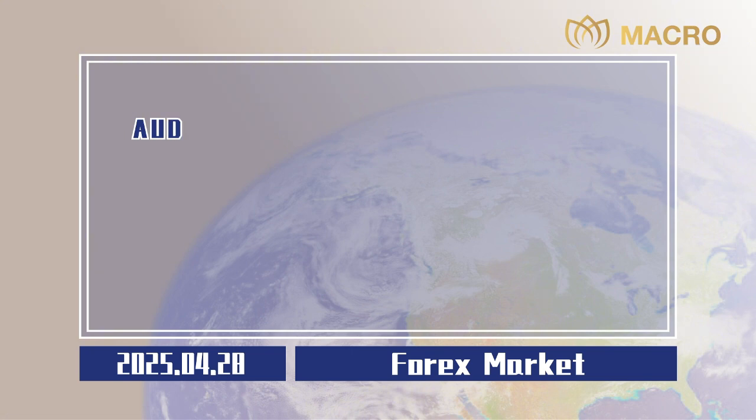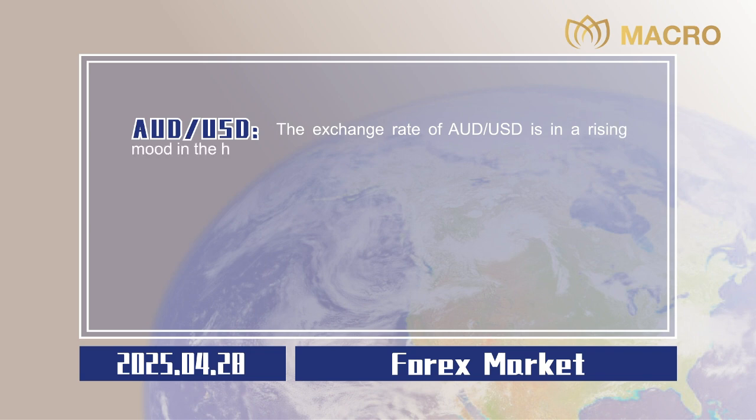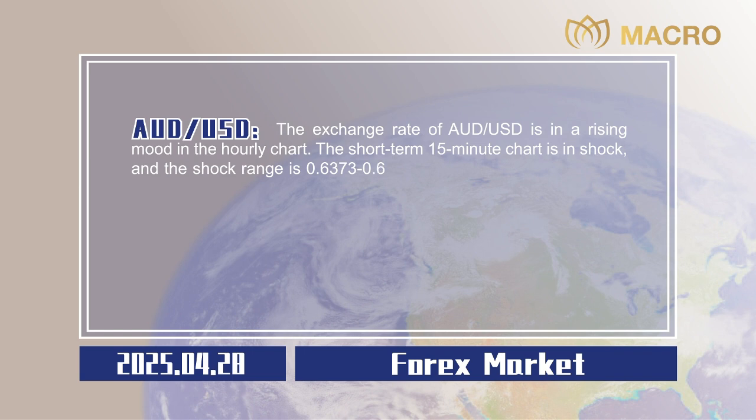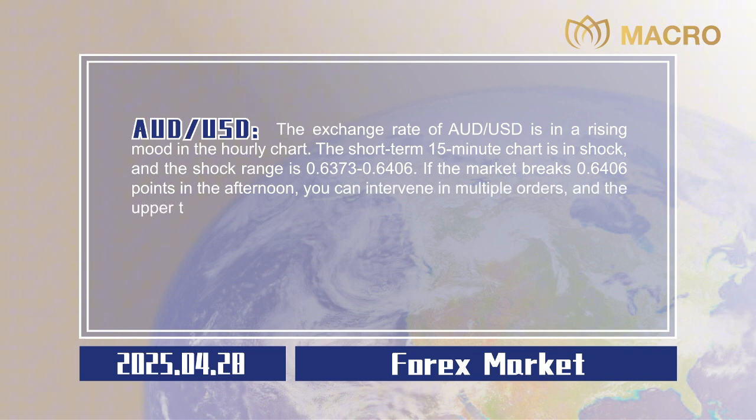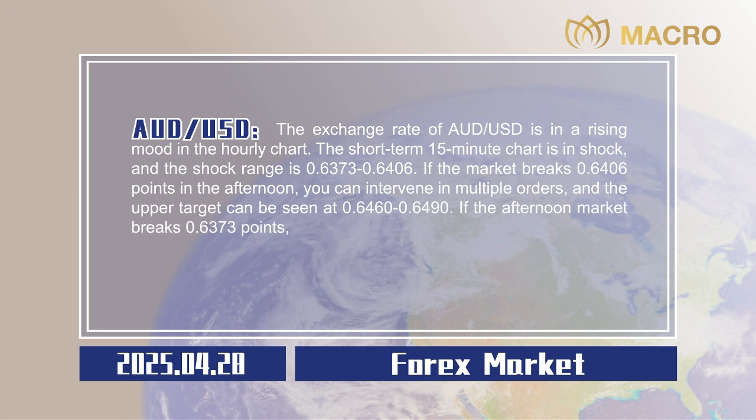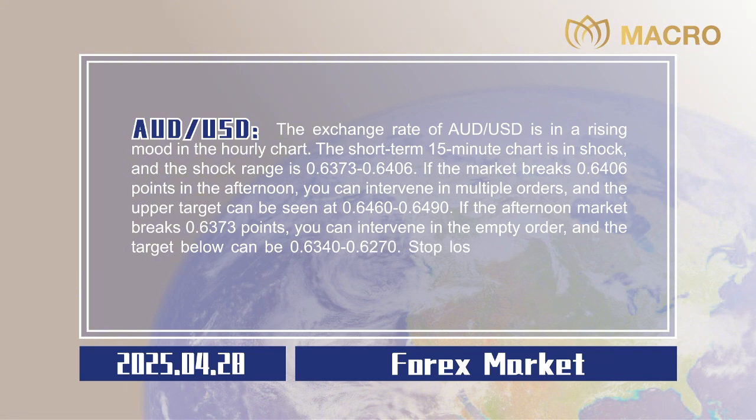0.0020. Australian dollar to US dollar. The exchange rate of Australian dollar to US dollar is in a rising mood in the hourly chart. The short-term 15-minute chart is in shock, and the shock range is 0.6373 to 0.6406. If the market breaks 0.6406 points in the afternoon, you can intervene in multiple orders, and the upper target can be seen at 0.6460 to 0.6490. If the afternoon market breaks 0.6373 points, you can intervene in the empty order, and the target below can be 0.6340 to 0.6270. Stop losses are all 20 points,